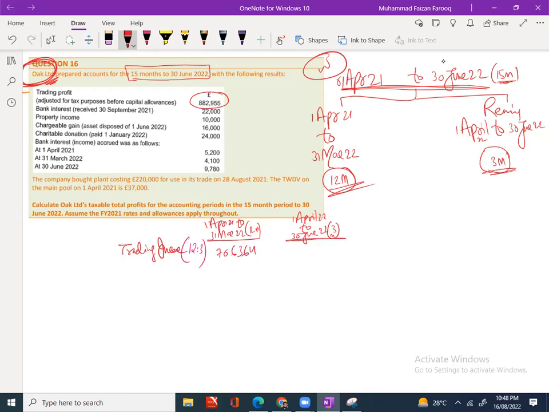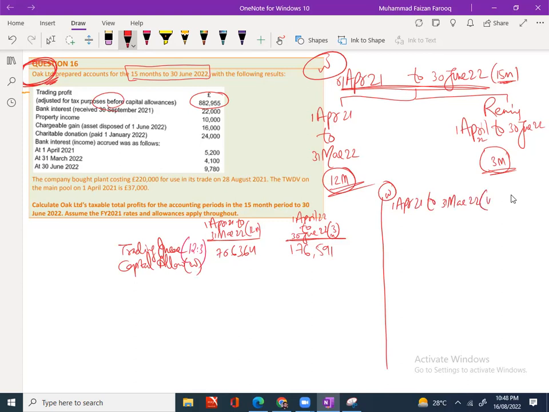For 12 months it is 706,364. 3 months is 176,591. And they wrote that this is before capital allowance, so we have to calculate capital allowance. For individuals, we are not supposed to do this type of working; for individuals we can work for 15 months altogether. But for companies, the rule is 12 months separate and remaining months separate. And this rule will apply to trading income, capital allowance, and so on.